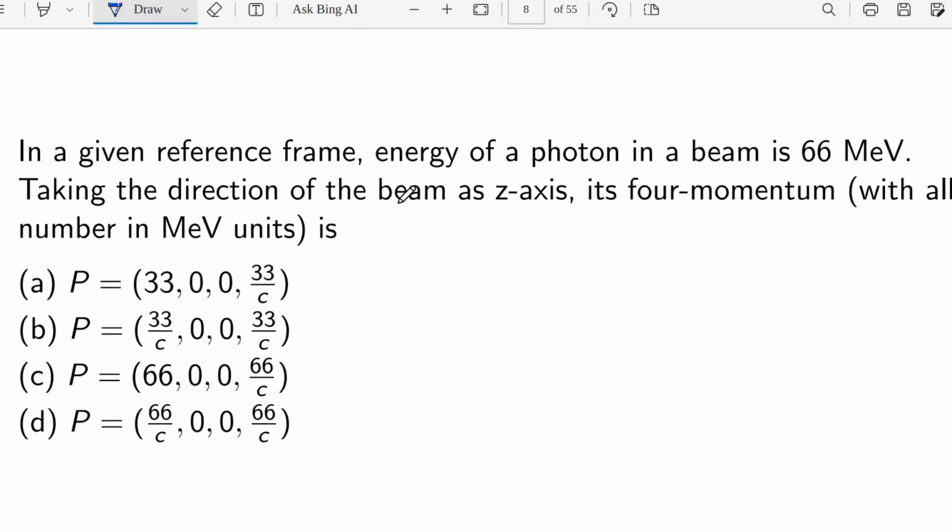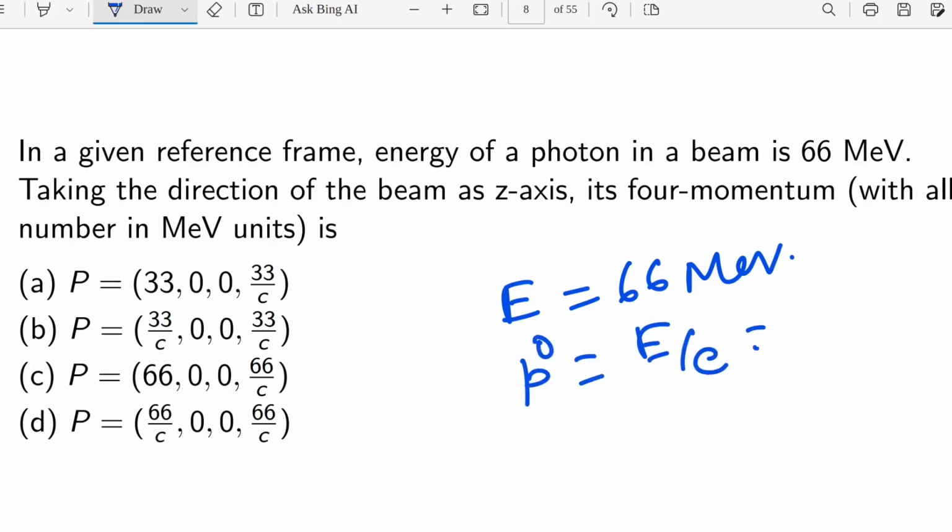Now what they are asking in that question is that the energy of the photon in a beam is 66 MeV, that means E will be 66 MeV. So P0 is E by c, which is nothing but 66 by c MeV.